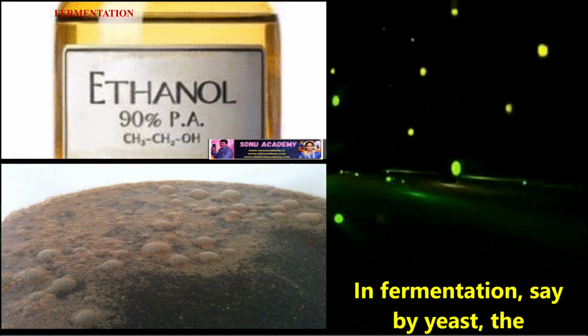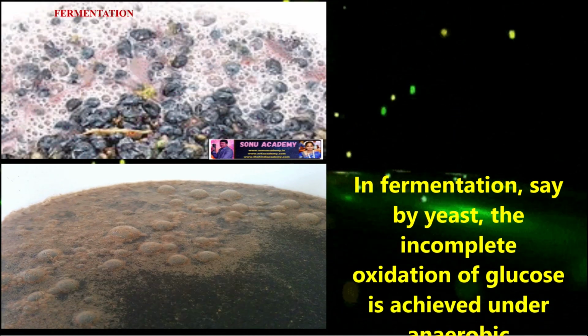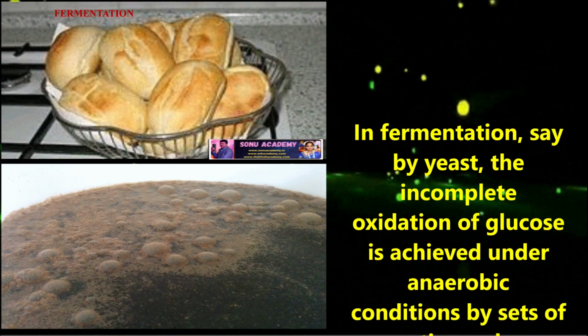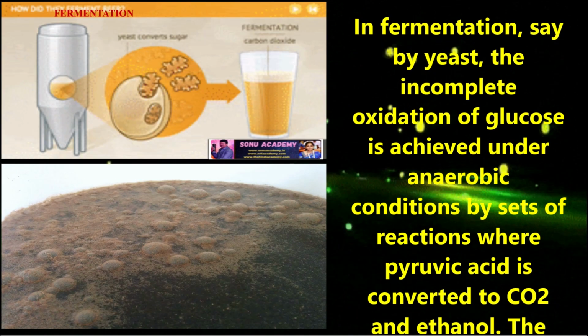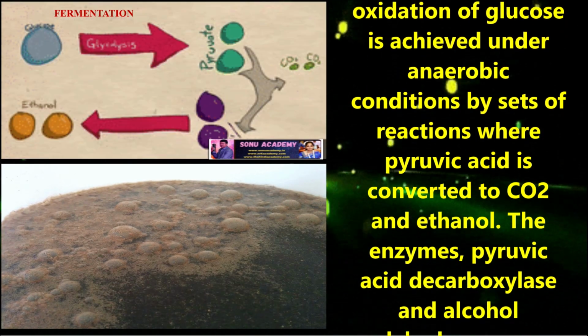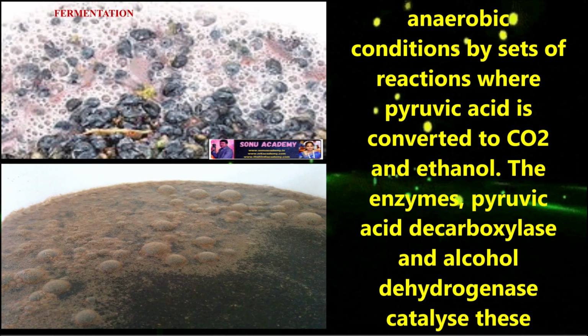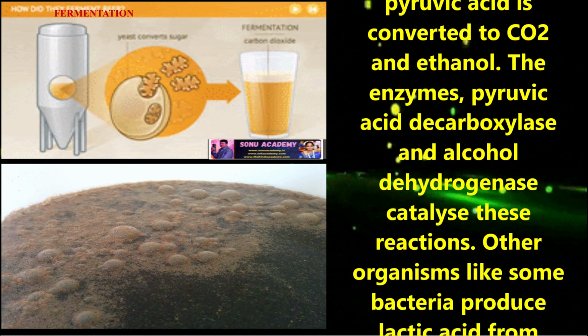Children, let us discuss fermentation. In fermentation, say by yeast, the incomplete oxidation of glucose is achieved under anaerobic conditions by sets of reactions where pyruvic acid is converted to CO2 and ethanol. The enzymes pyruvic acid decarboxylase and alcohol dehydrogenase catalyze these reactions.